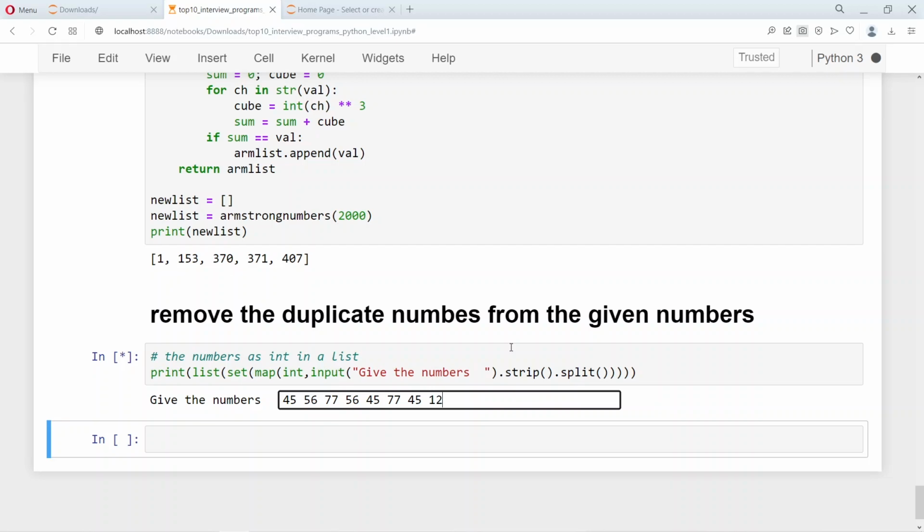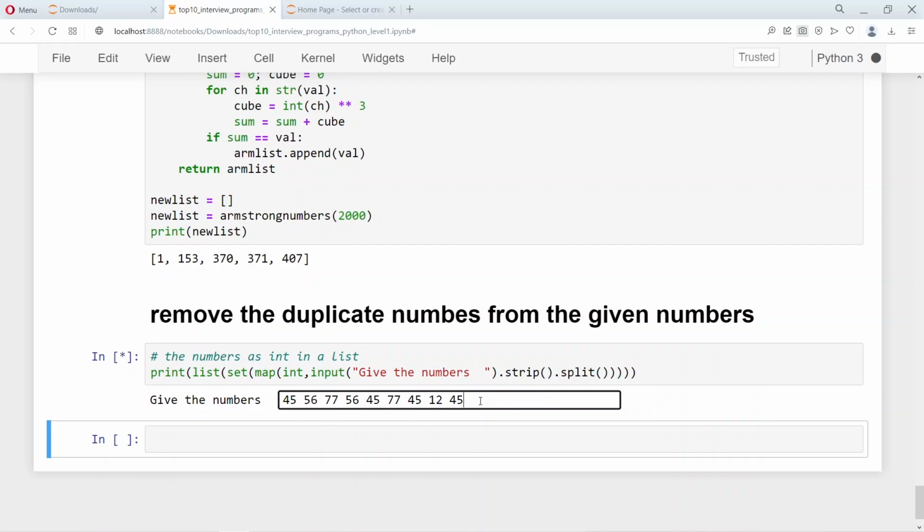Let's repeat the numbers, and then 45 gets repeated as well. So we have these 9 numbers. You can see that 77 gets repeated, 45 gets repeated, and 56 gets repeated as well.